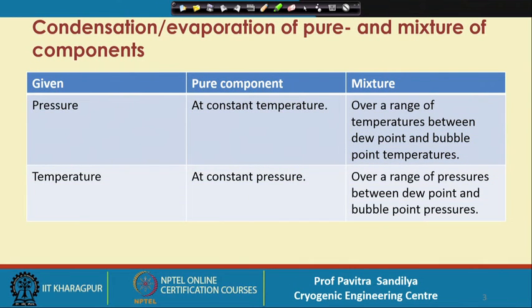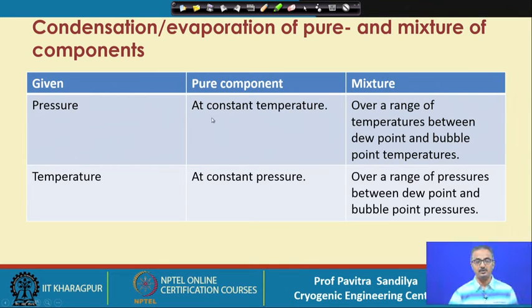So first let us look into the condensation and evaporation characteristics in pure and mixture of components. Here we shall see that for a pure component and a mixture of components, the behaviors are different. Now at a constant pressure, for a pure component, evaporation or condensation takes place at constant temperature, while for a mixture it takes place over a range of temperatures that are bounded by the dew point and the bubble point temperatures, as we learnt earlier.